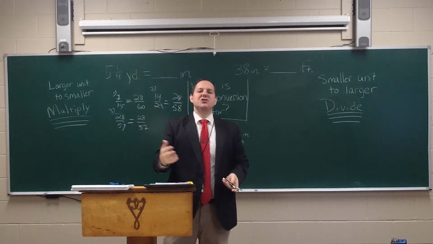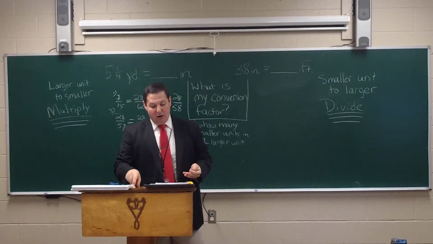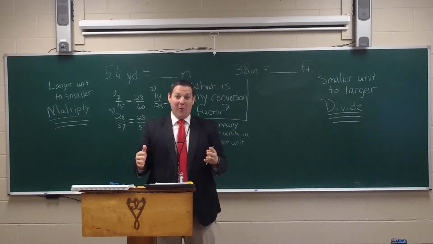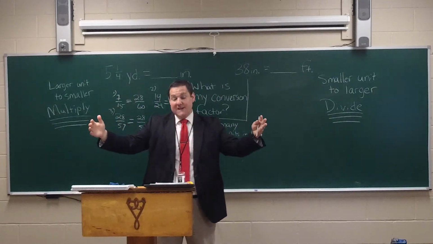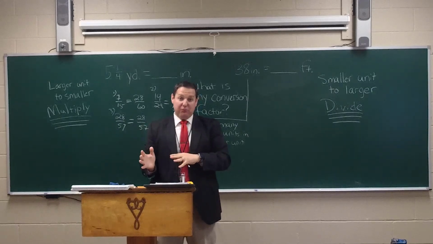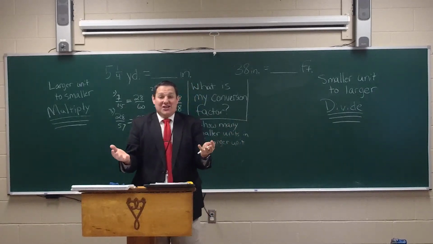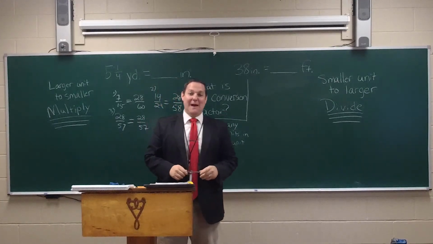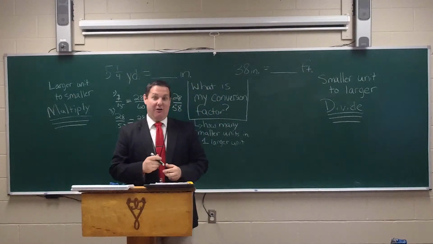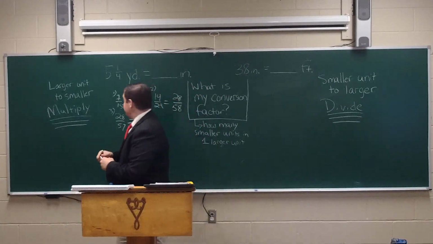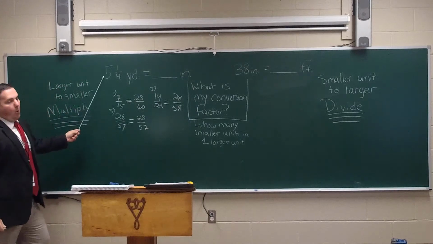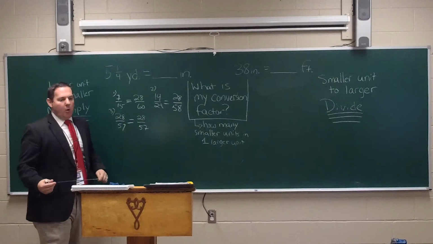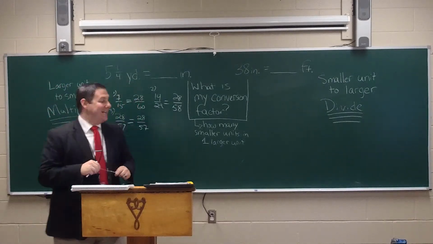And what do we do in order to find that? Well, basically, there are 3 major steps. I think those 3 major steps are finding out, are you going from large to small or small to large? And based on that, you're either going to multiply or divide. And then you're finally just going to make sure your answer makes sense, okay? And we'll double check how we're going to do that. But I want to start off with 2 illustrations that are on the board here, okay? Our first illustration is right here. It says 5 1/4 yard equals how many inches?